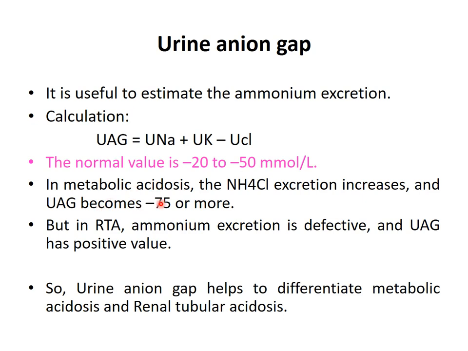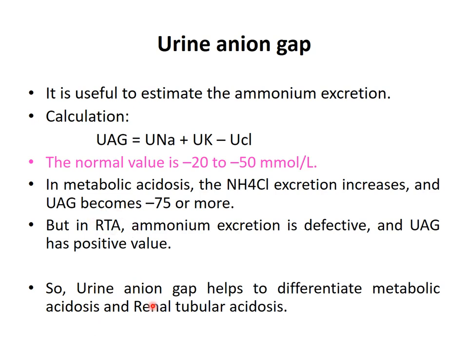In metabolic acidosis, in renal compensation, NH4 plus ammonium chloride excretion is increased. So urine anion gap becomes more negative because more chloride is excreted through ammonium chloride. But in renal tubular acidosis, these tubules cannot work normally. So ammonium excretion is defective and the urine anion gap has a positive value, because ammonium cannot be produced due to a defect in the renal tubular system.